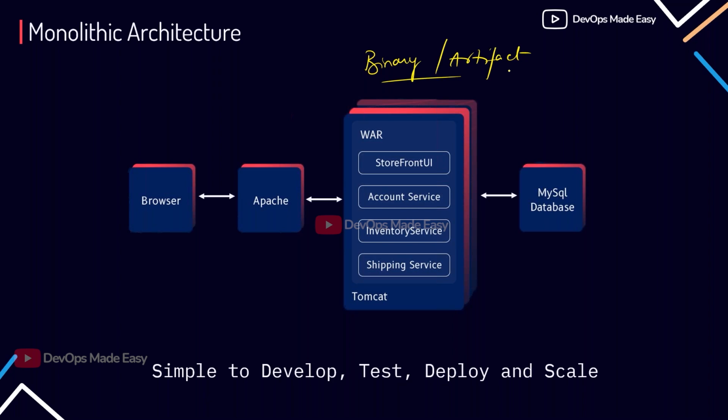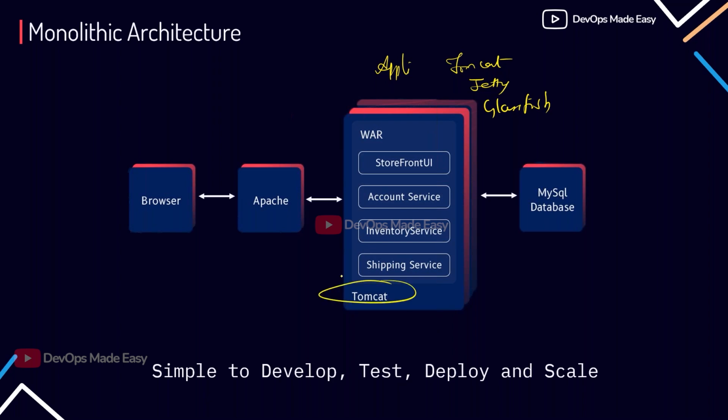So the artifact, let's say, can be a war file in case of Java. We call it a web archive. So inside this web archive, we'll have a lot of services. When I'm talking about services, these are not individual. These are running inside a single file, like your UI service, some database processing service, account management service, inventory management service. So all are inside a single file. And that single file we have to deploy in some application servers like Tomcat, Jetty, or Glassfish. So this WAR file has to be deployed in some application server like Tomcat.